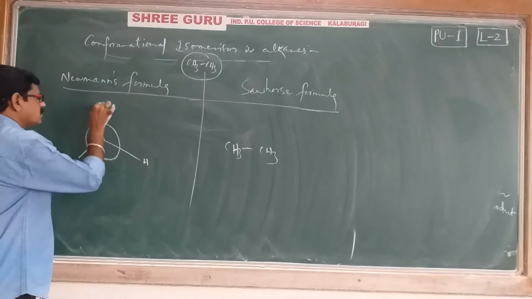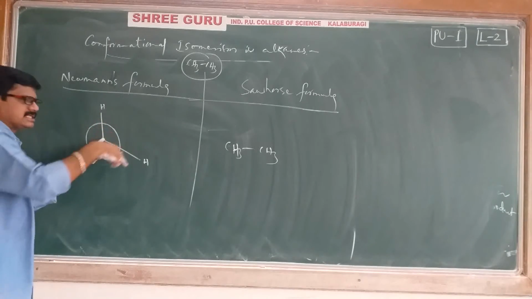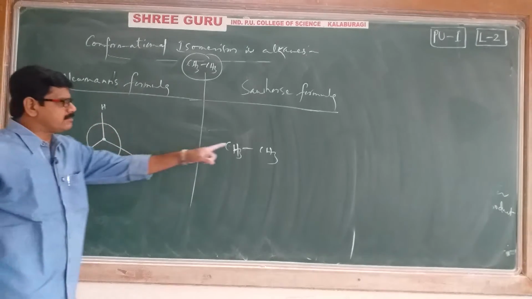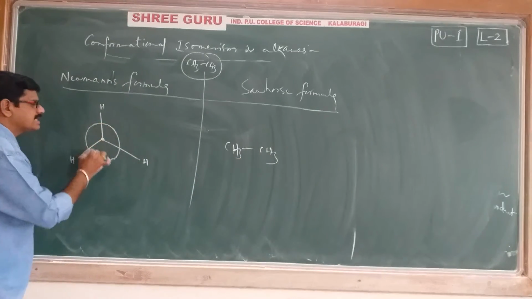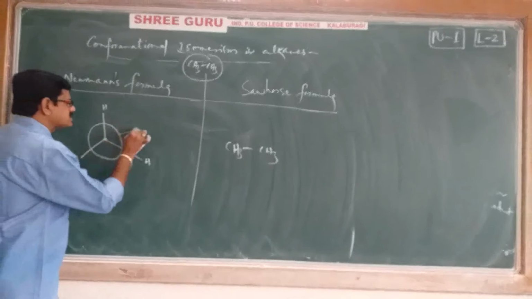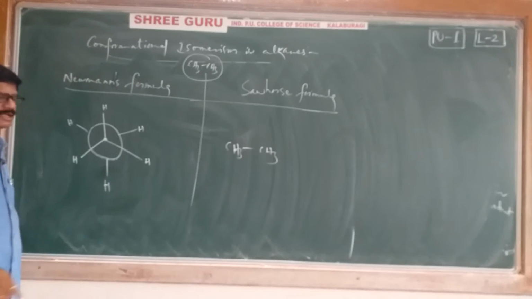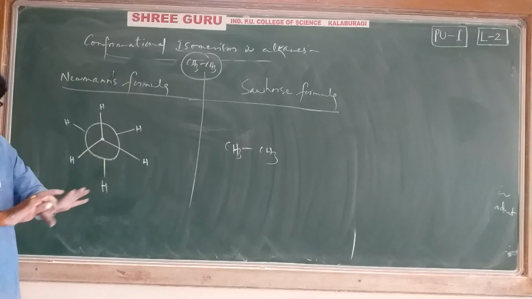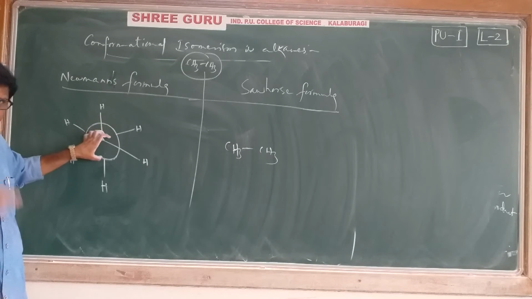1 hydrogen, 2 hydrogen, 3 hydrogens. It is a front carbon with the 3 hydrogens, nothing but one methyl group. And a backside carbon again with the 3 hydrogens. Whatever the circle we have taken, that circle is nothing but a backside carbon. Backside carbon also having 3 hydrogen atoms like this. Both are same. It is according to Newman's projection formula.